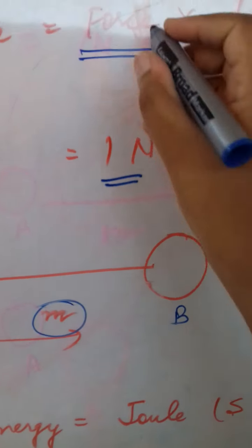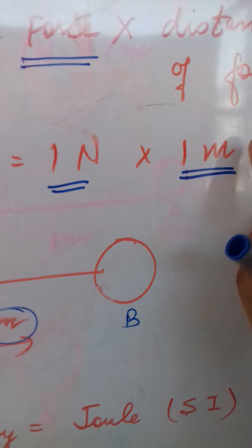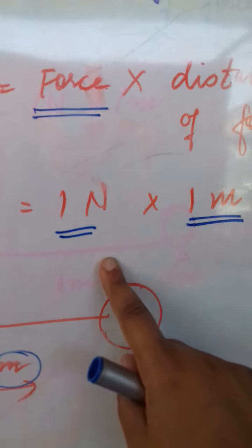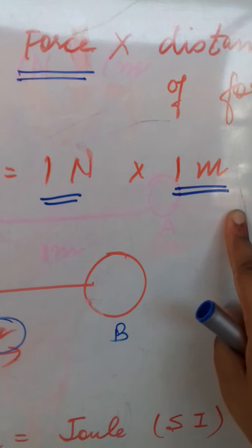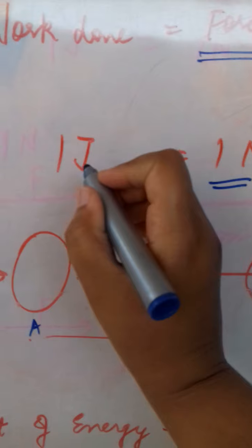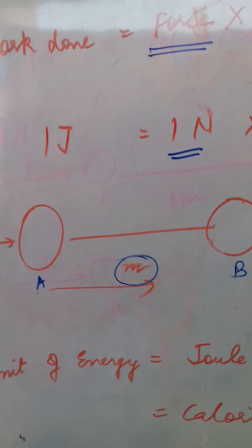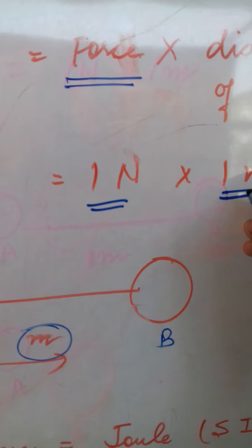So the SI unit of force is Newton and the SI unit of distance is meter. So work done is equal to Newton into meter. It can be written as Joule, after the name of a scientist, J.P. Joule. Now 1 joule is equal to 1 Newton into 1 meter.